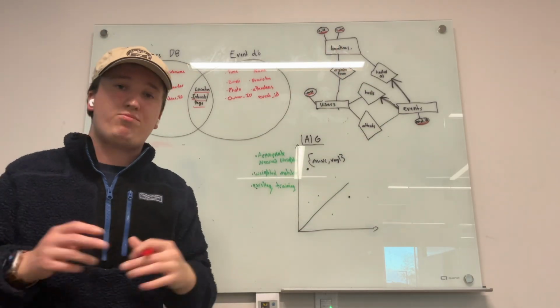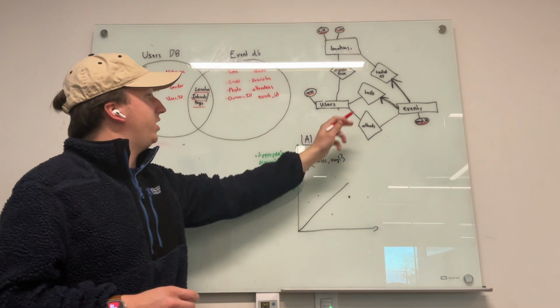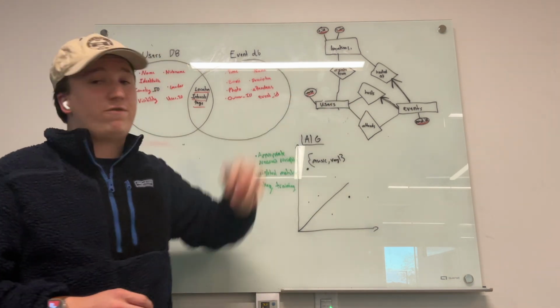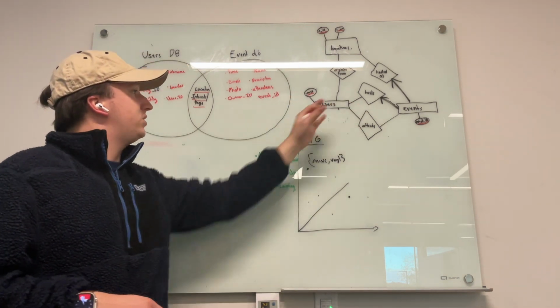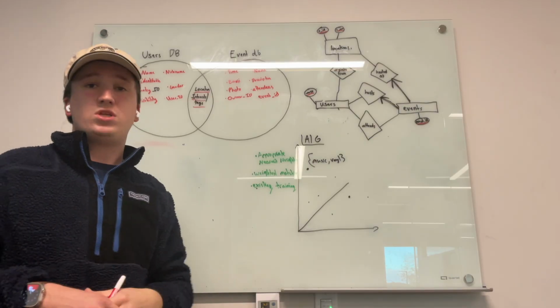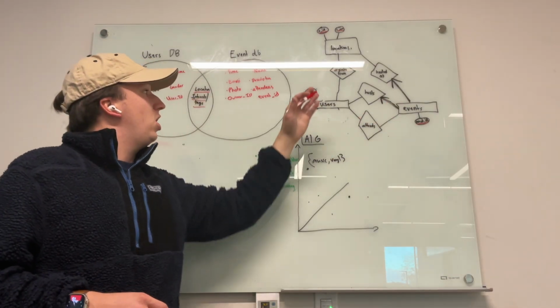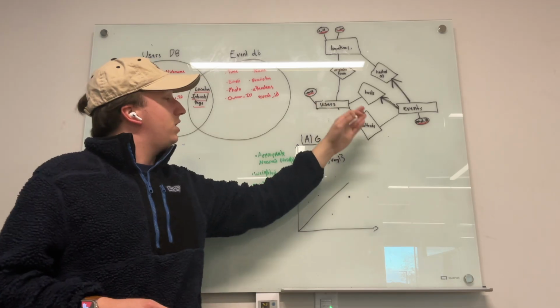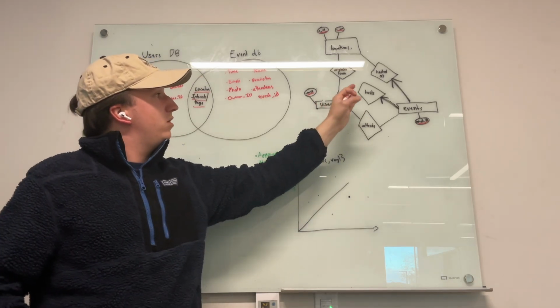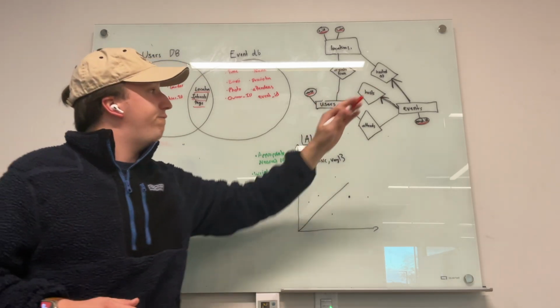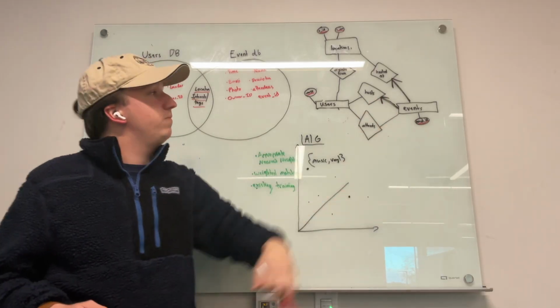Users have three primary relationships: attending events, hosting events, and originating from a location. For attending events, they can attend 0 to many, with a many relationship to users and events. And simultaneously, they can have many hosted events as well. However, events must have a host.